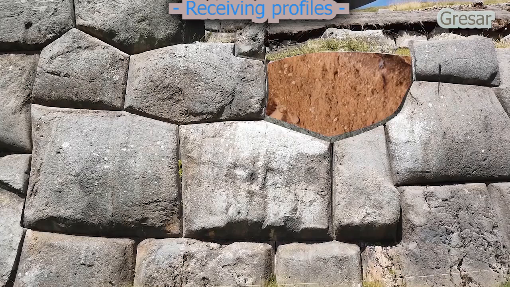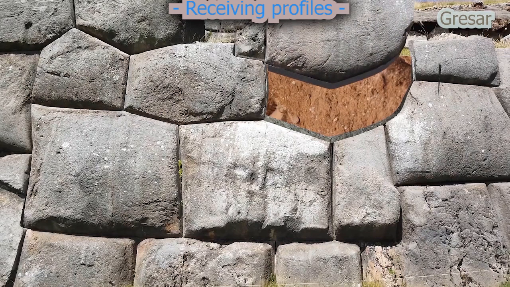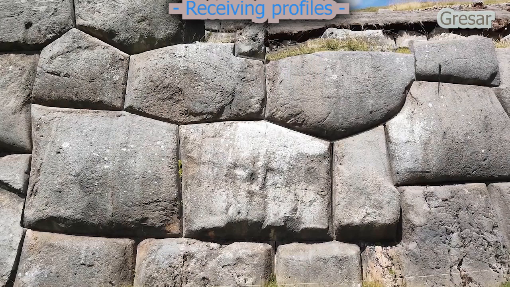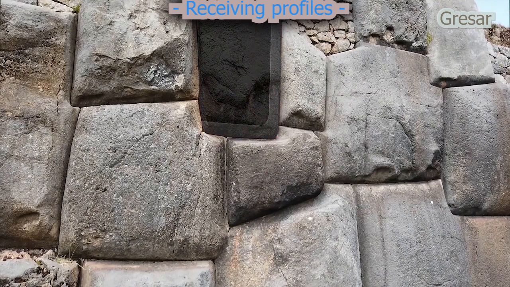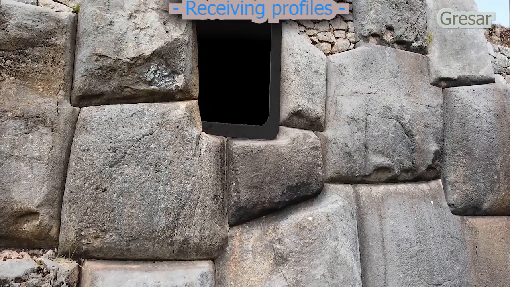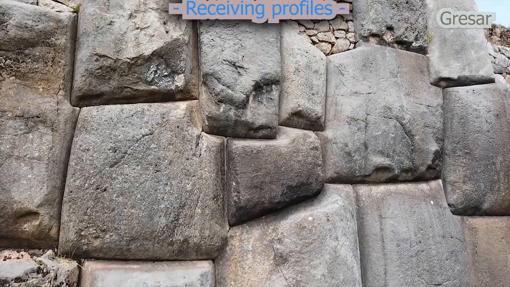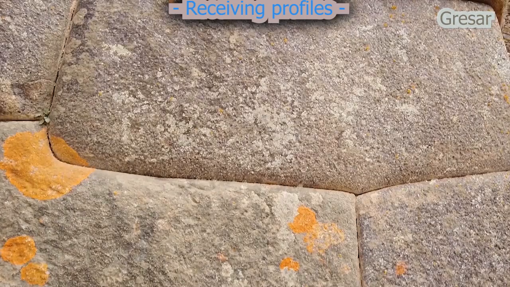Every such receiving side configuration serves as the precursor to a future joint between blocks. Once the corresponding responding block is placed, this configuration transforms into a characteristic interlocking profile, the profile of the joint. The profile of the seating surface, in simpler terms, the receiving profile, forms a specific silhouette when viewed from the facade. By isolating this silhouette, we can describe the overall shape of the receiving profile and gain insight into its structure, even without disassembling the masonry. This is because the essential features of the profile remain consistent throughout the depth of the joint.